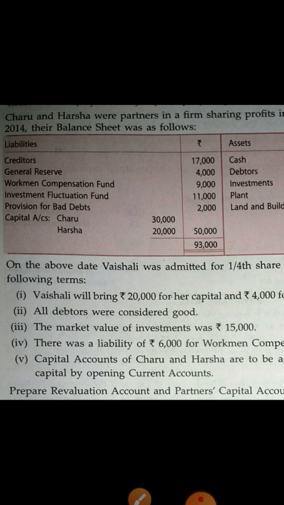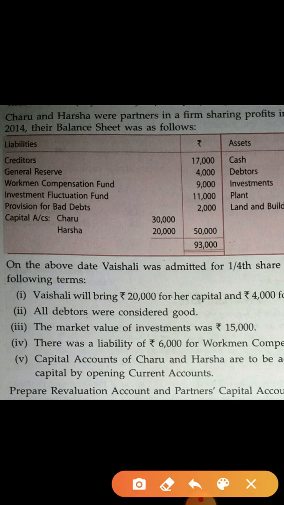No need to do it in the revaluation account. Now the last adjustment of capital will also come in the capital account. It means in the revaluation account you have to write down only one transaction, the provision for bad debt 2,000, on the credit side.